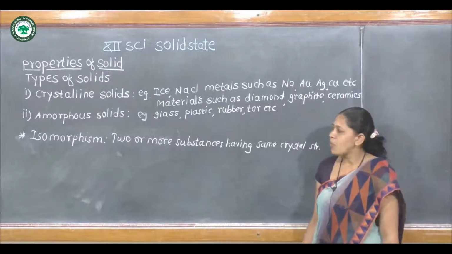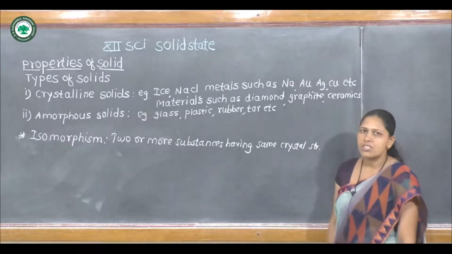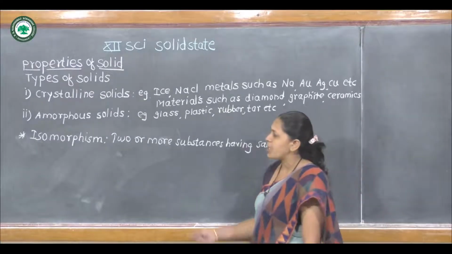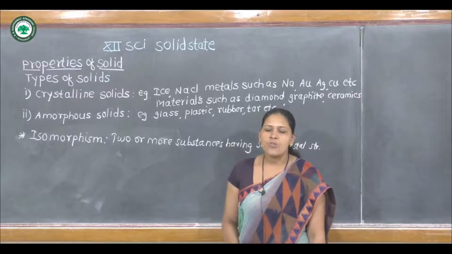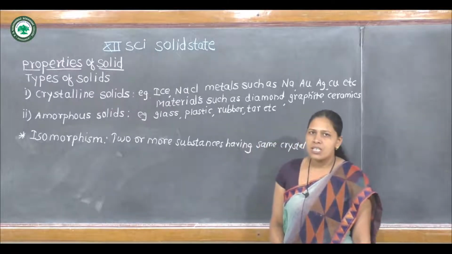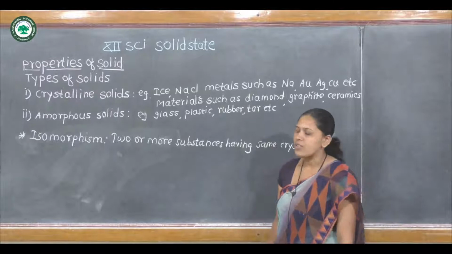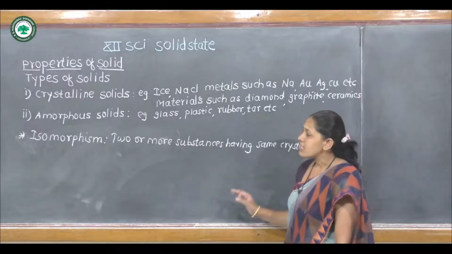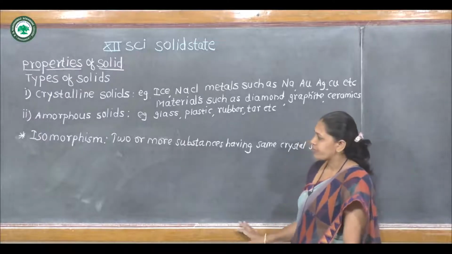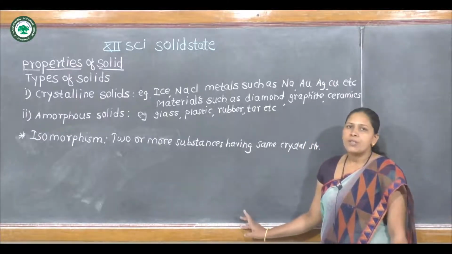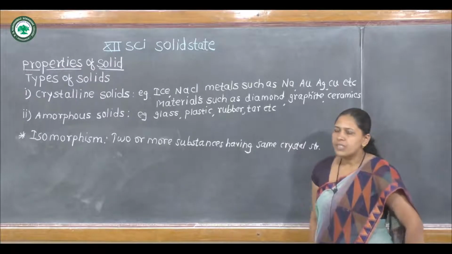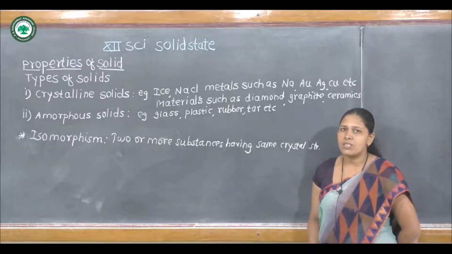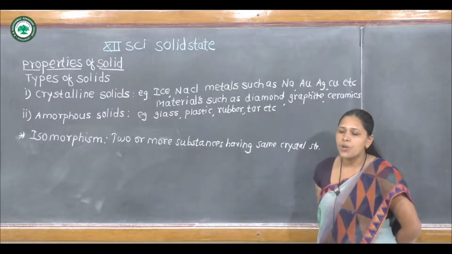Two or more substances having the same crystal structure are called isomorphous, and the phenomenon is called isomorphism. In these substances, the chemical composition has the same atomic ratio. An important property of isomorphism is that the chemical composition of isomorphous substances has the same atomic ratio.